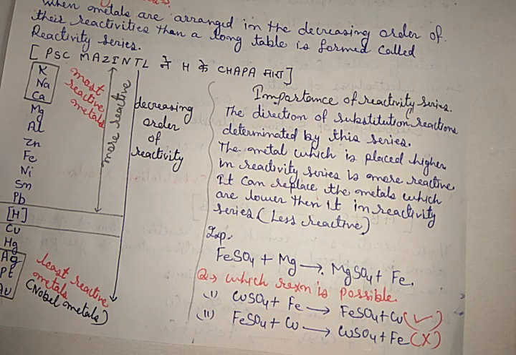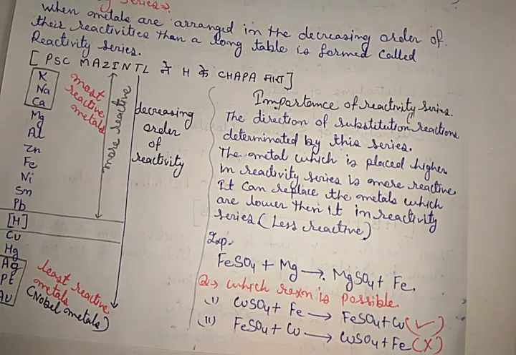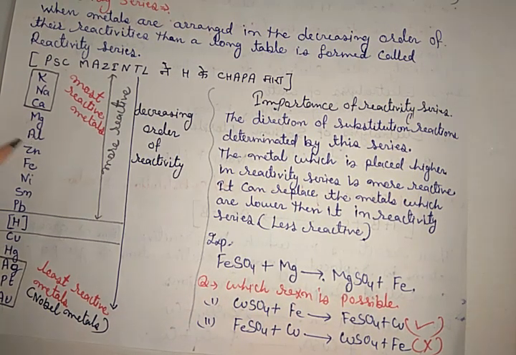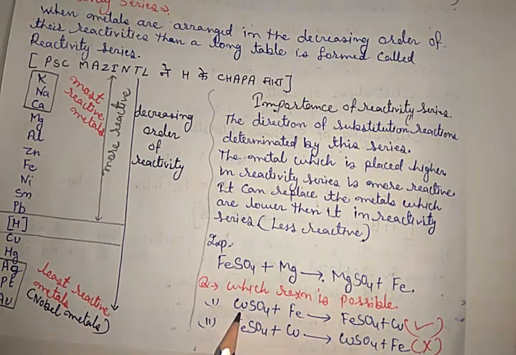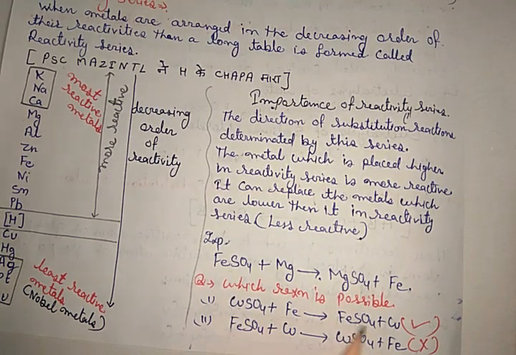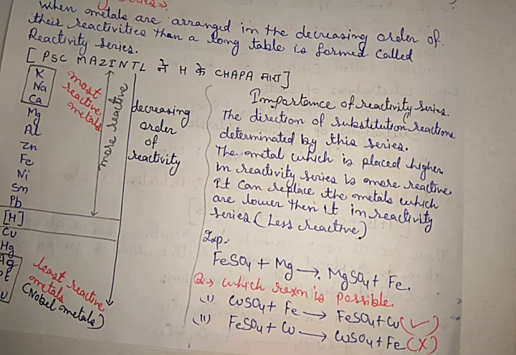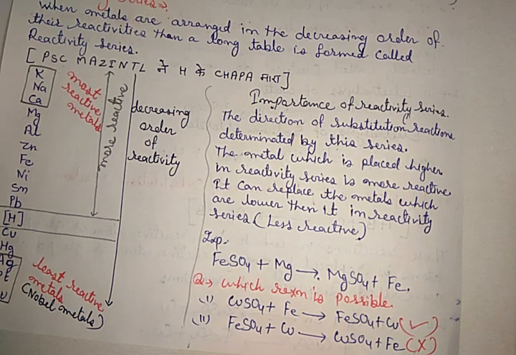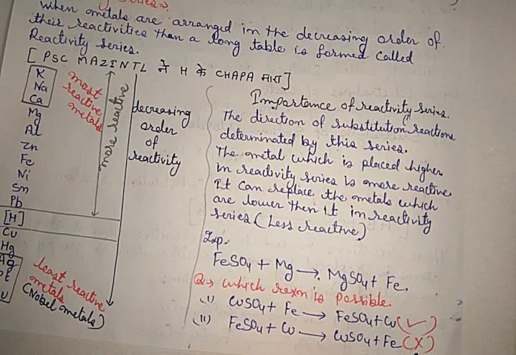The element which is placed higher is more reactive. Here copper is placed below iron. If we consider copper and iron, then iron is above, higher, that is more reactive, while copper is below, that is less reactive. So iron can substitute the copper from its solution and make FeSO4 plus Cu. But copper, which is placed below, that means less reactive, cannot substitute iron. So this reaction is possible, but this reaction is not possible. Got it?